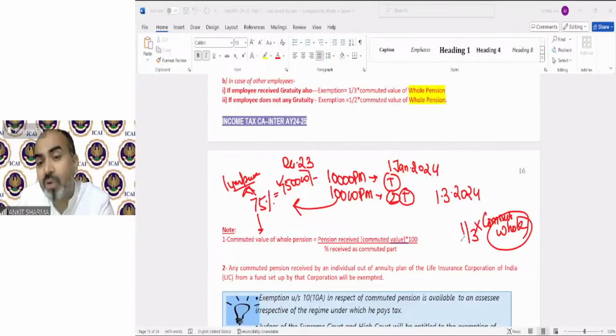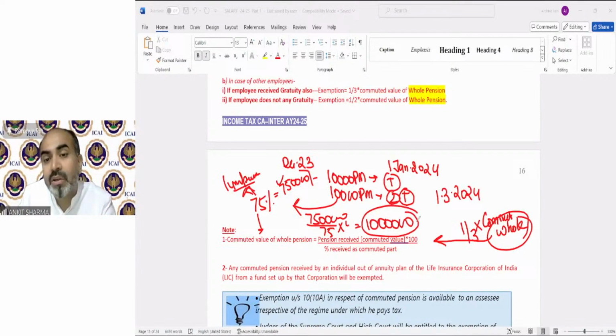So to find out the commuted value of whole pension, what we need to do? 7,50,000 divided by 75 into 100. So you will get your total pension value, which is 10 lakh rupees. On the basis of this 10 lakh, we need to calculate the exemption, because the exemption is calculated on the commuted value of whole pension. So we need to put this formula. It's a simple formula which we went through in 4th or 5th class in school. So we find the total commuted value of pension, and on the basis of this you calculate the exemption.